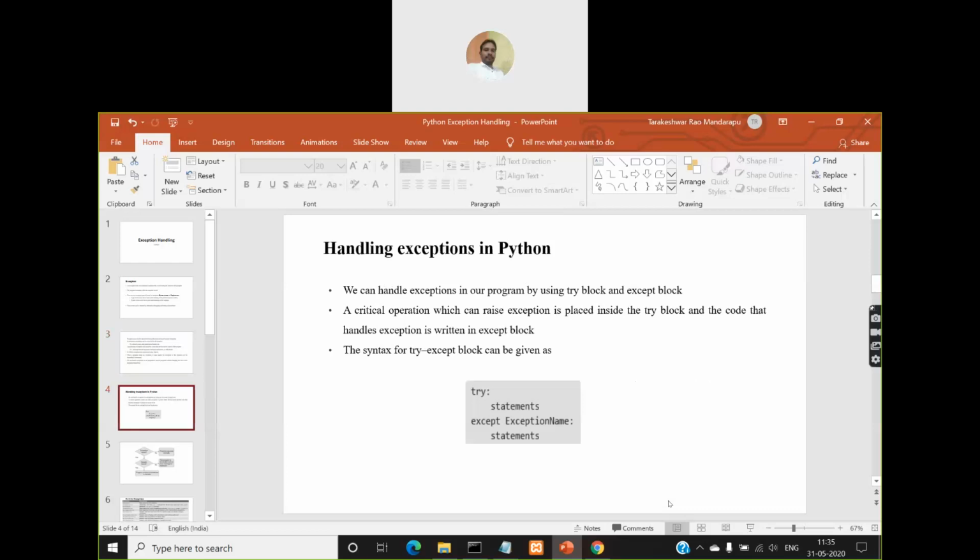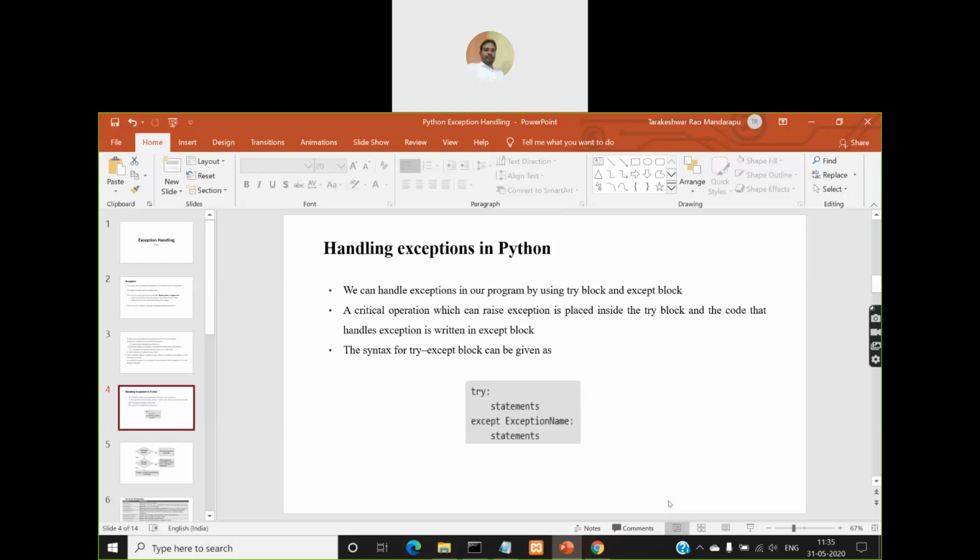Try is a keyword and except is a keyword in Python. The finally block, which is there in Java, you have in Python also. So altogether you have try block, except block, finally block.